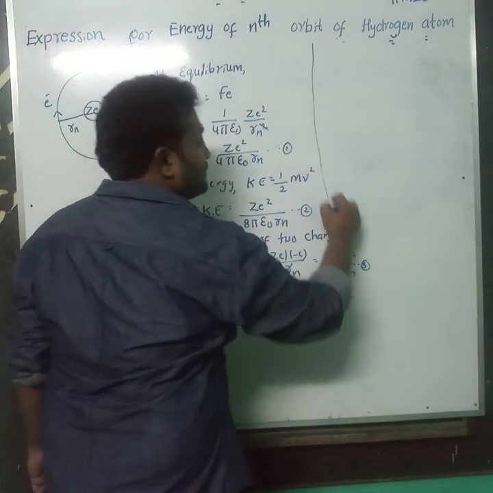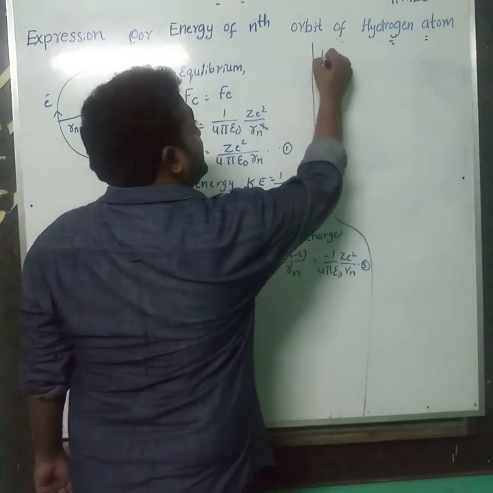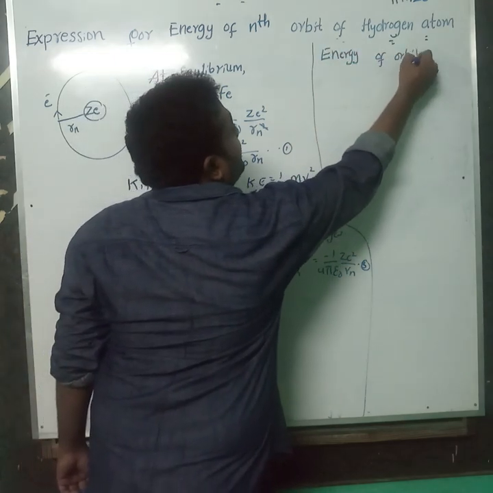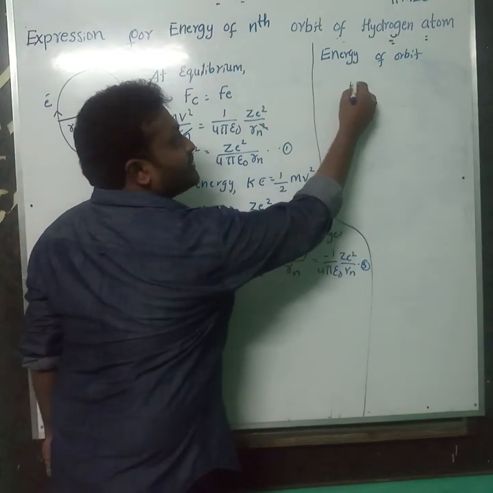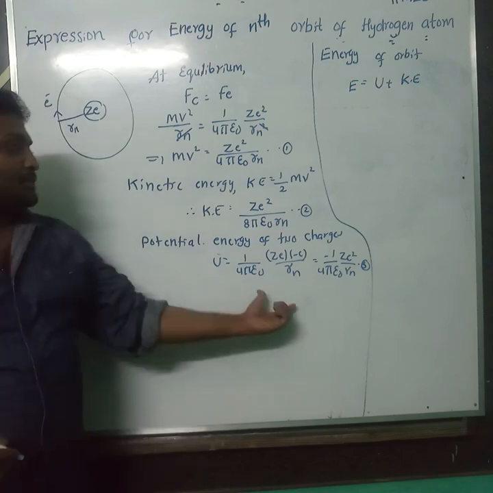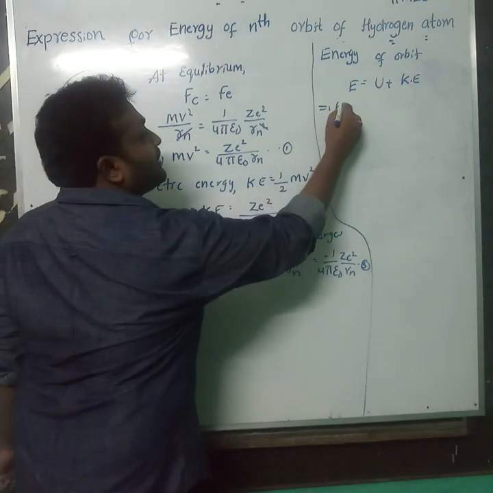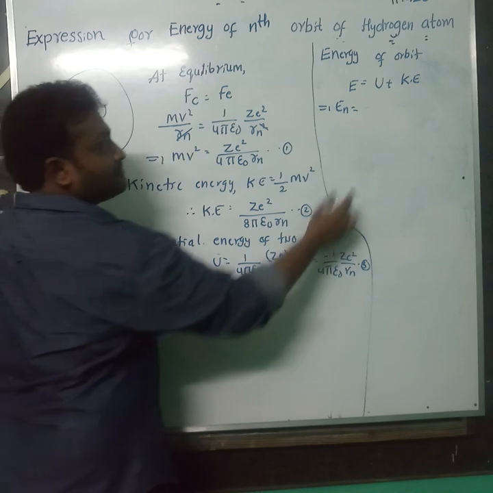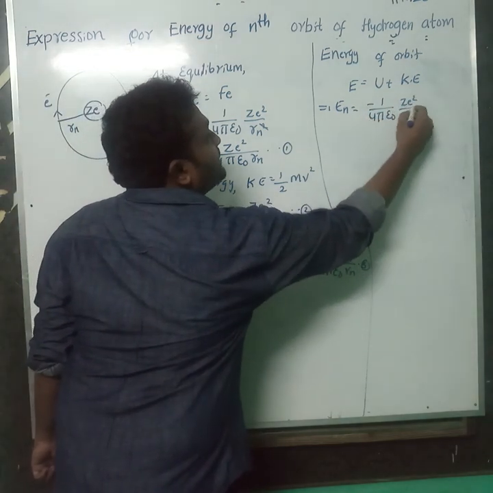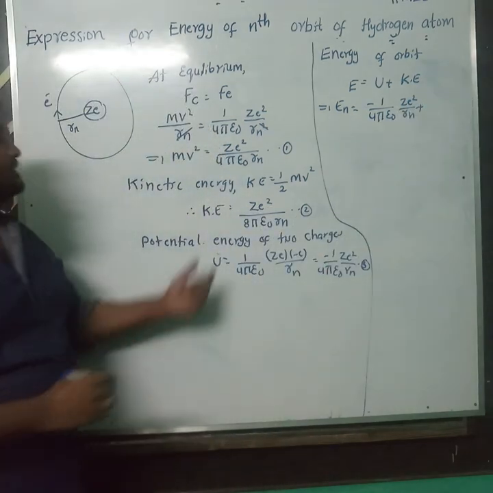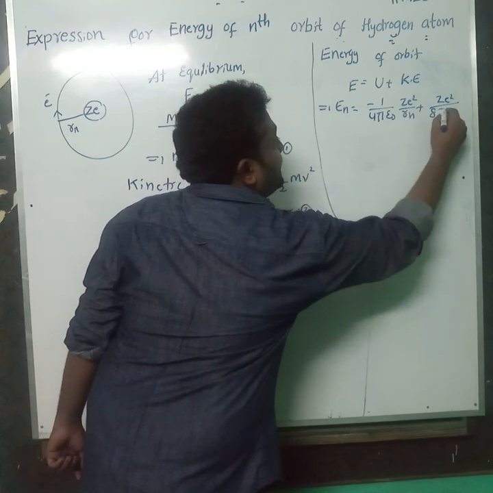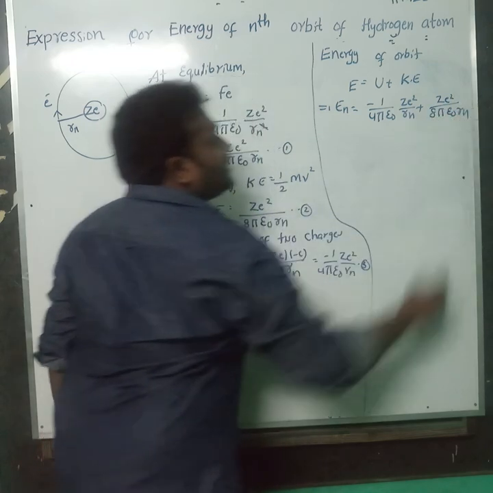So, total energy of the orbit. Total energy of orbit En equals what? Potential energy plus kinetic energy. What is potential energy here? En is equal to minus 1 by 4 pi epsilon naught Z e square by Rn, plus kinetic energy, Z e square by 8 pi epsilon naught Rn.